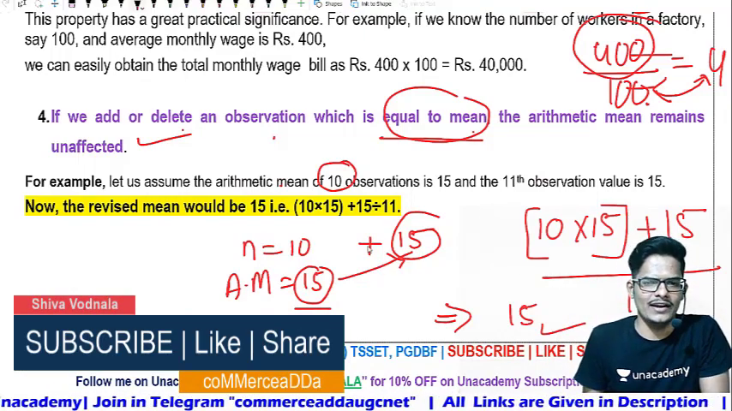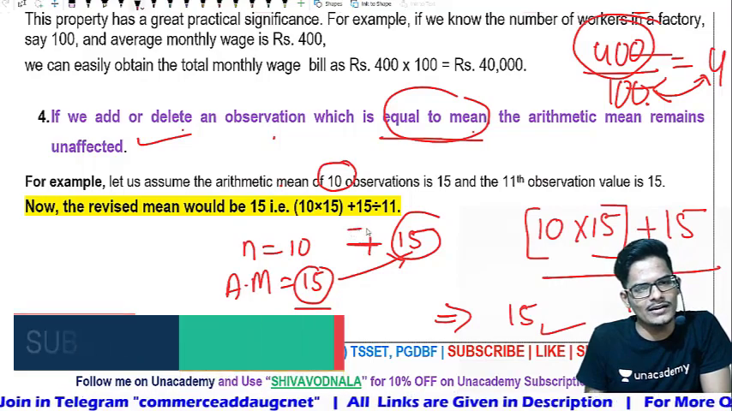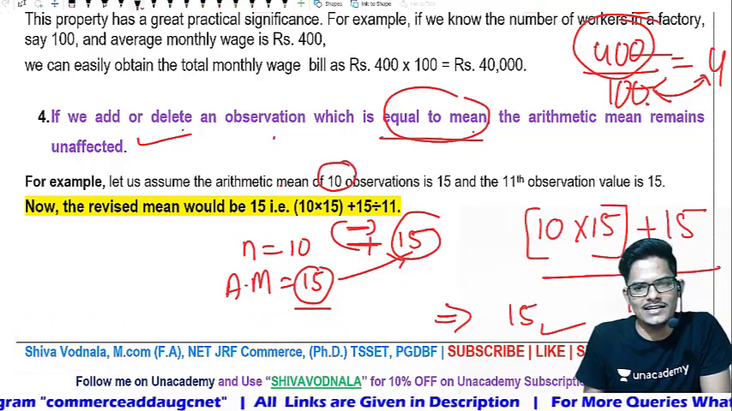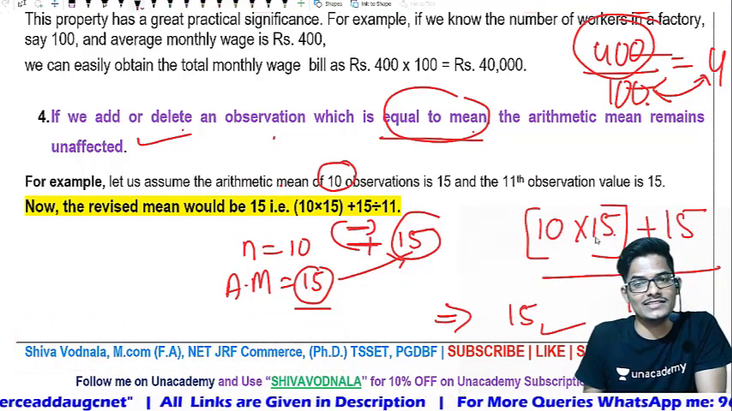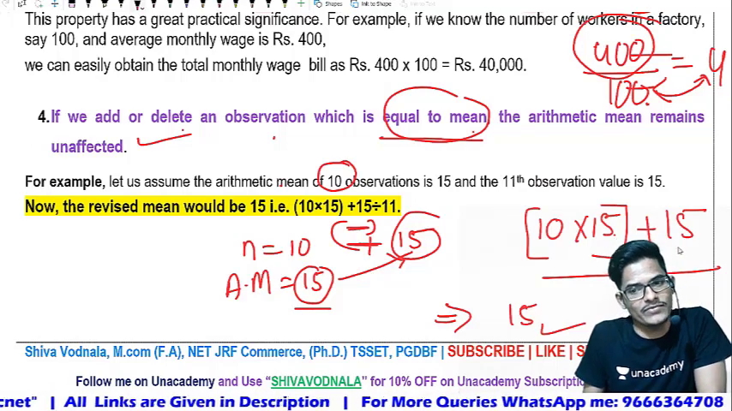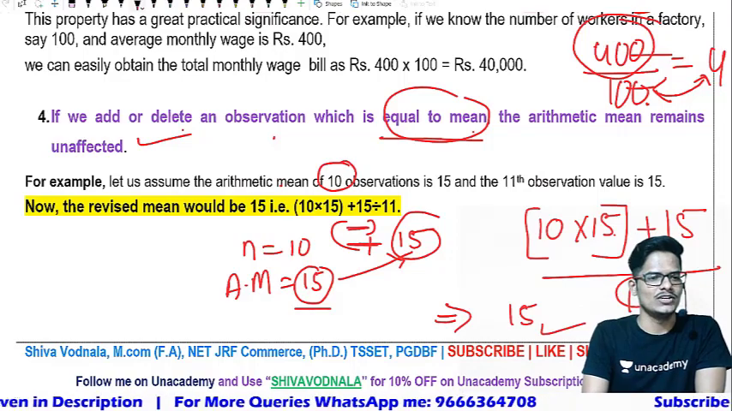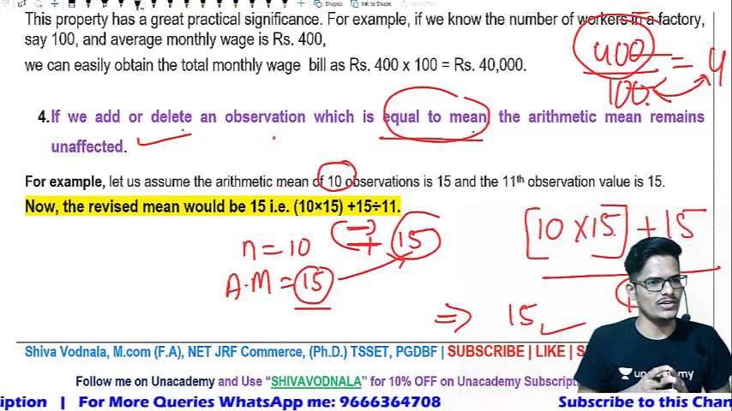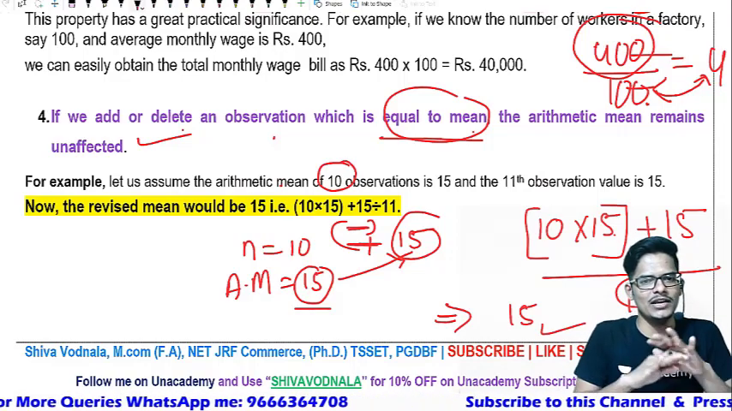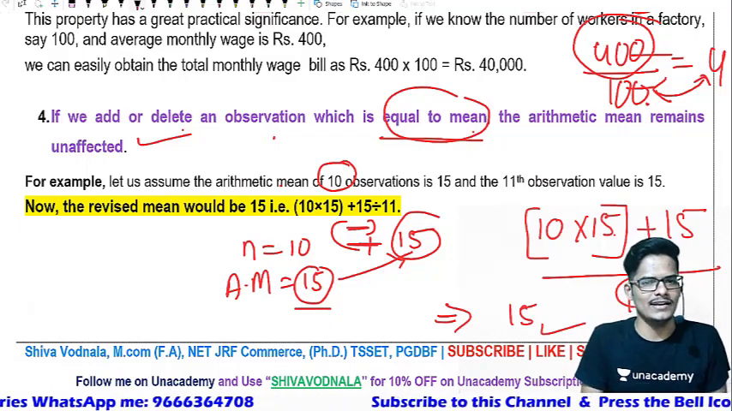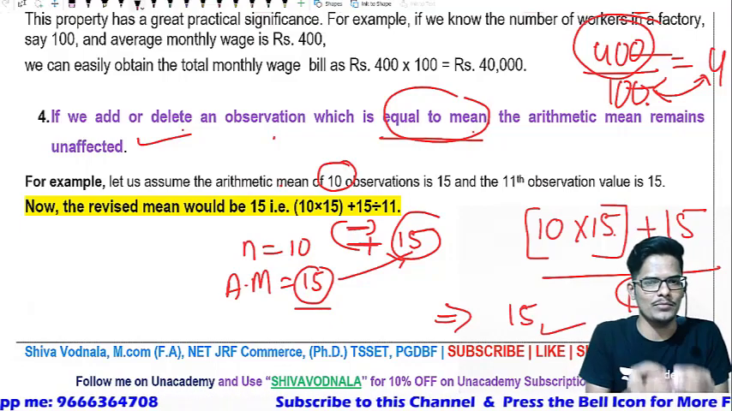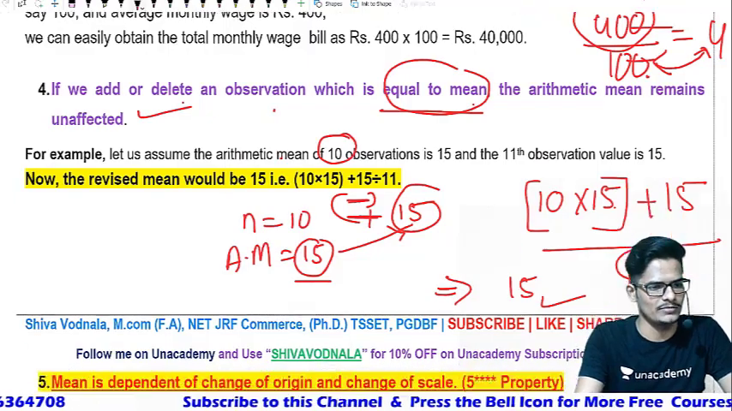In this situation, it is not necessary to add it. You can subtract it also. In such a case, 10 into 15 minus 15, divided by only 9 observations. So the final conclusion of the fourth property is that the arithmetic mean will not be affected if you are adding or deleting a number which is equal to the arithmetic mean.